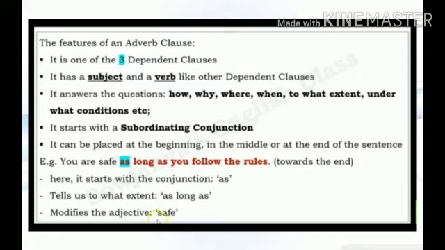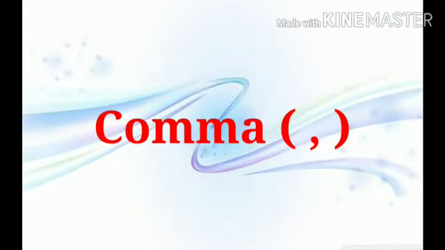We can also write: As long as you follow the rules, comma, you are safe. Whenever we start a sentence with any adverb clause, or any subordinating clause, we have to place a comma after that. Then after that we should write the main clause.